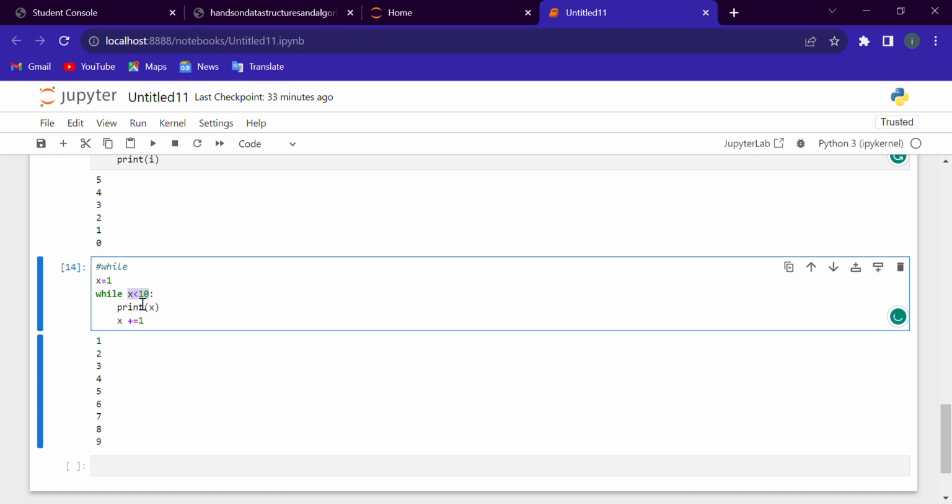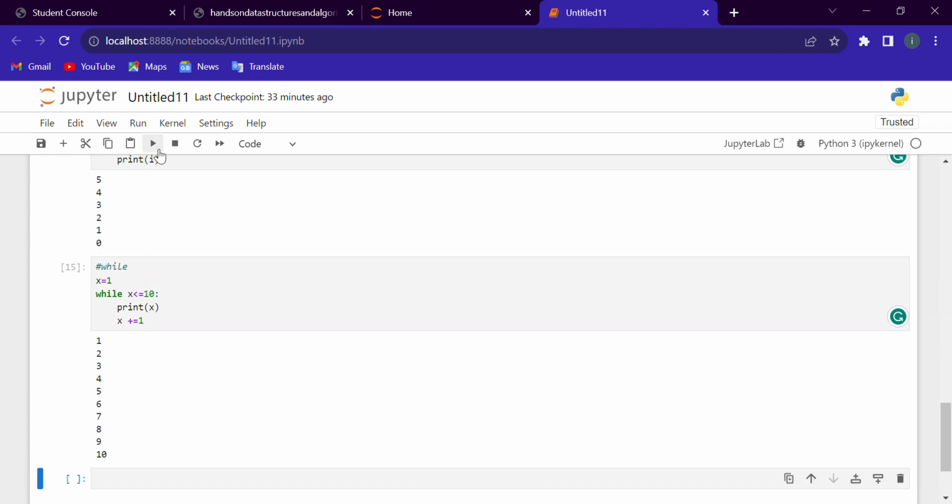If we write the condition as less than or equal to 10, it will reach till 10, so it will print 10 as well.